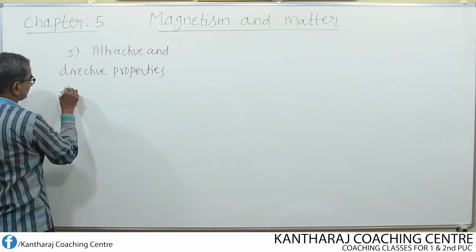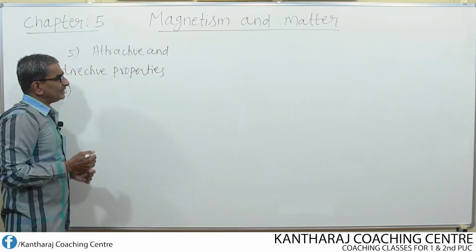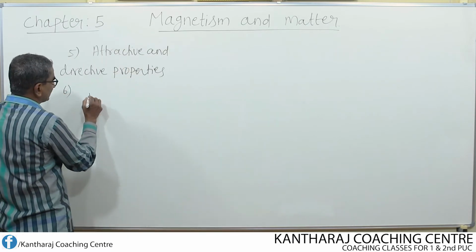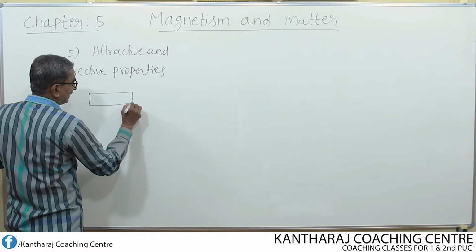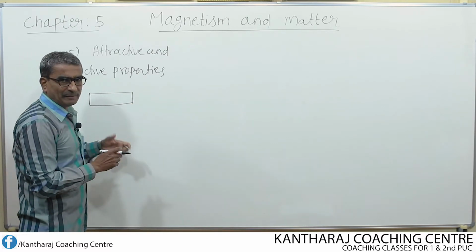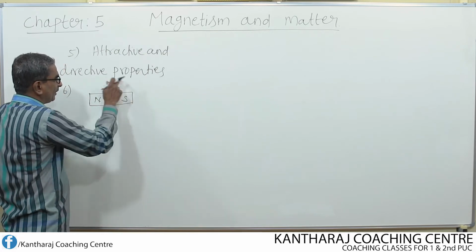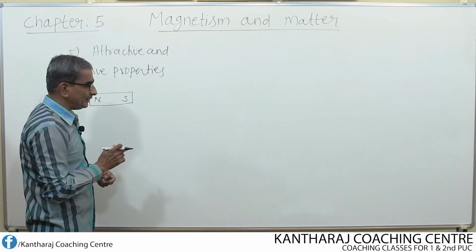Okay, then next, let us consider one more property. Suppose I consider a bar magnet or any magnet, whatever may be its shape. We know that all around the magnet, for a small space, there exists a magnetic field.